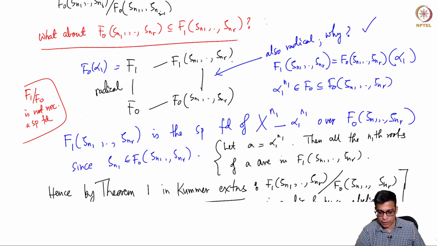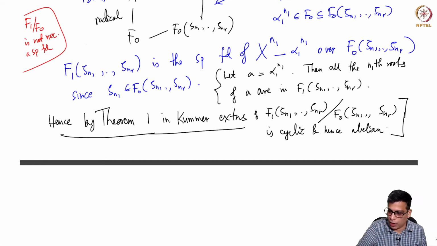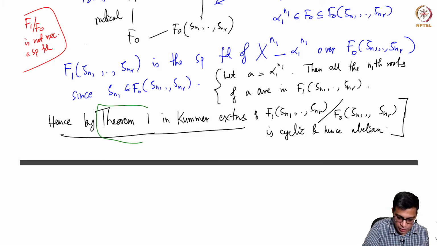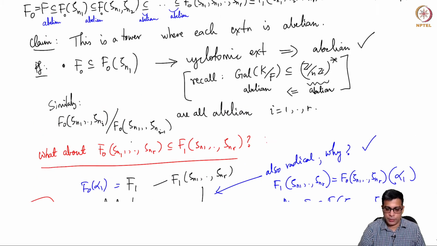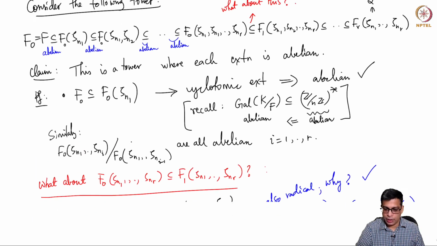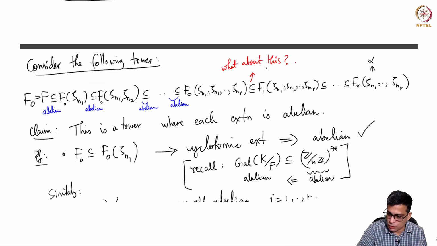Okay, so I hope this is clear. The crucial thing is theorem 1 in Kummer theory. In order to apply theorem 1 we need the base field to contain primitive nth roots of unity, which I achieved by adding this. So this is abelian. So this is abelian.